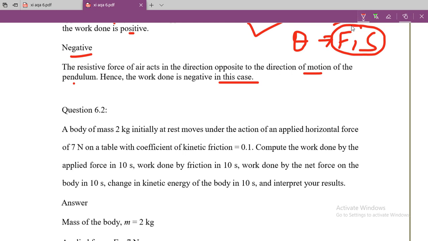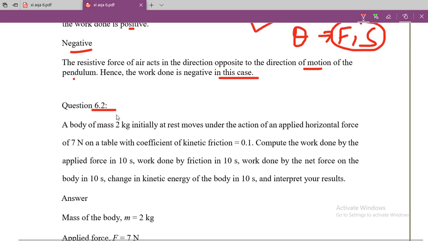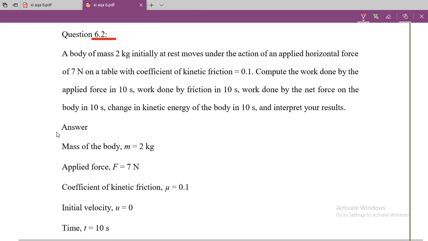Okay, so let's see the next question, that is question number 6.2. Let me read the question. A body of mass 2 kg initially at rest moves under the action of an applied horizontal force of 7 Newton on a table with a coefficient of kinetic friction 0.1.